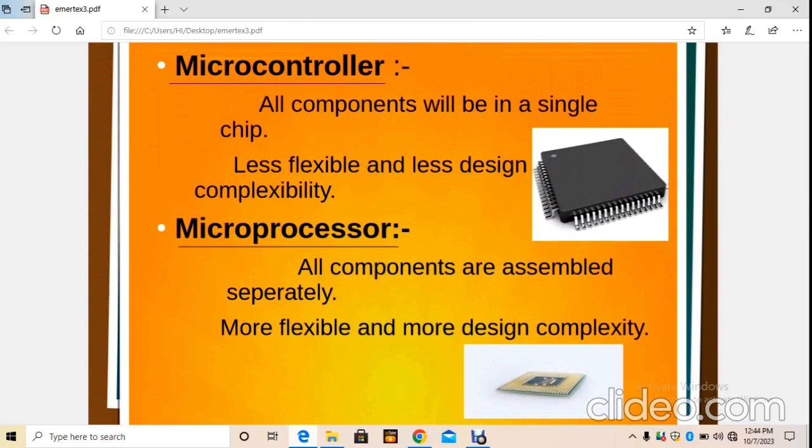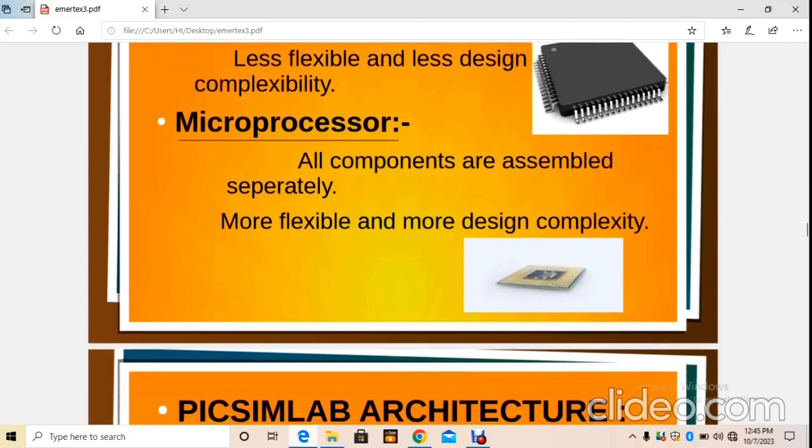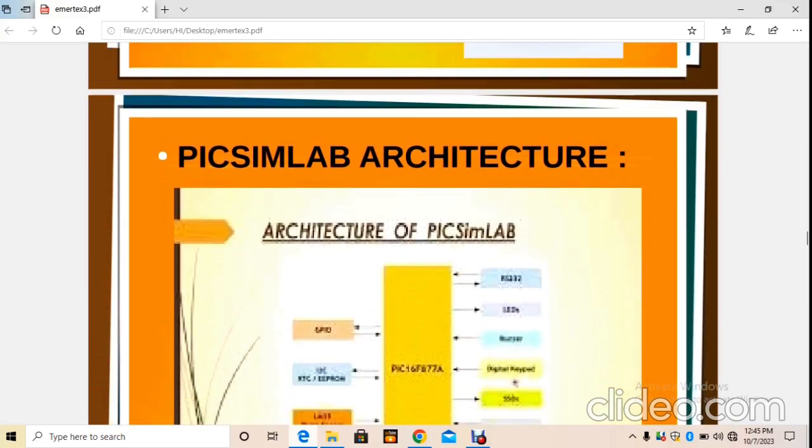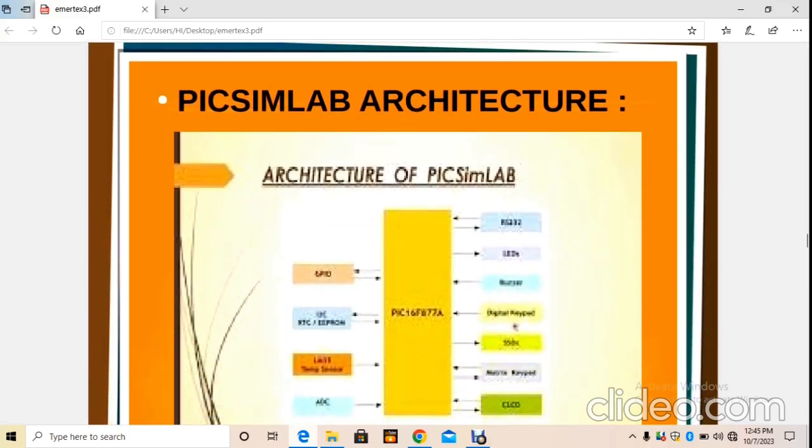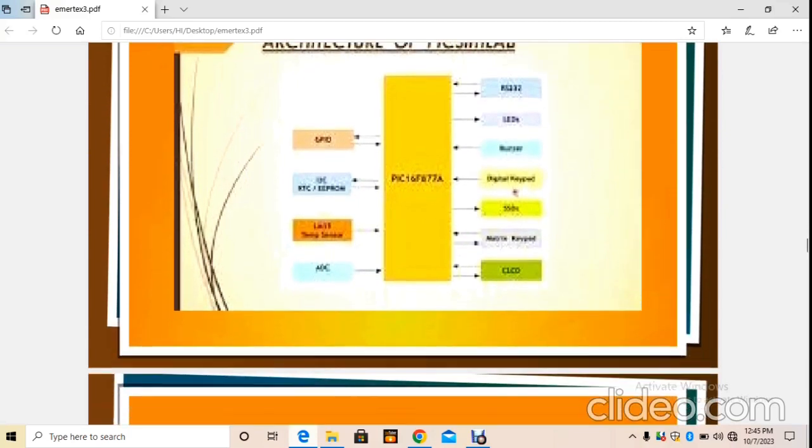Microcontroller: all components will be in a single chip. It has less flexibility and less design complexity, but in a microprocessor, all components are assembled separately, and it is more flexible than a microcontroller with more design complexity. This is the architecture of the PICSim Lab.